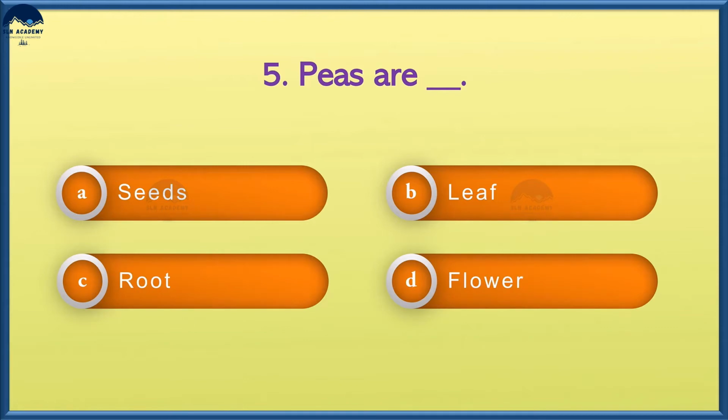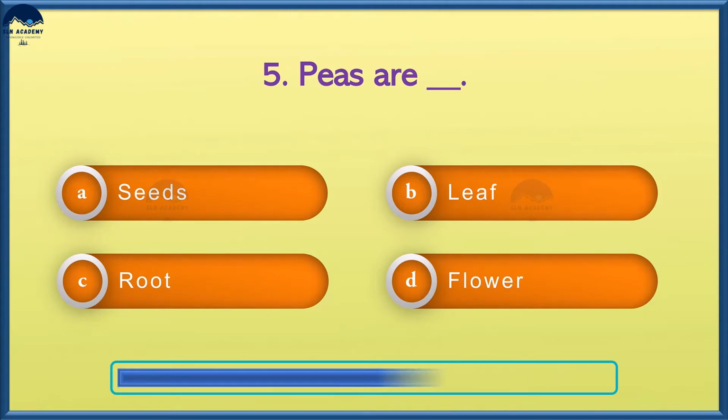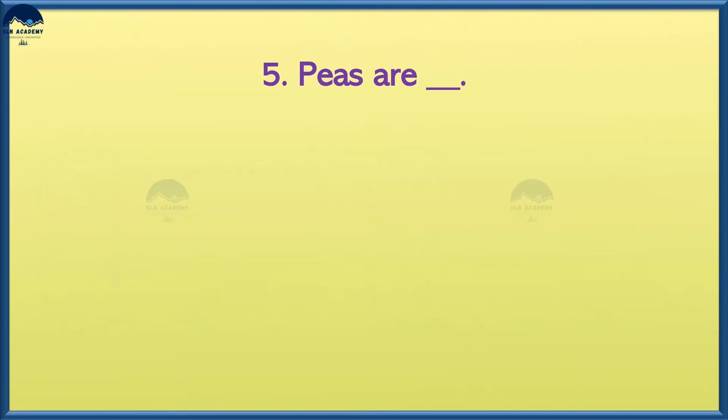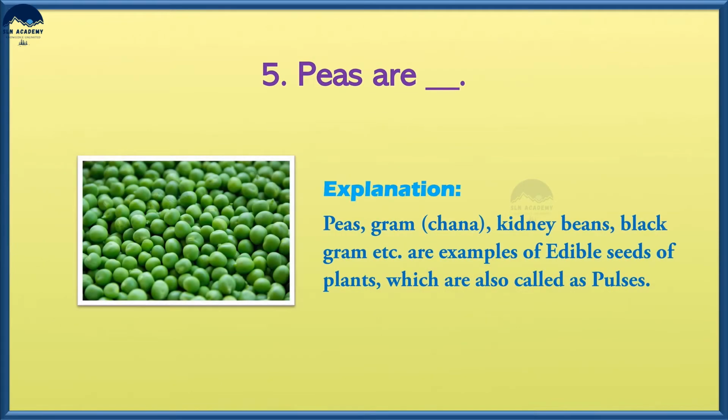Peas are option A, seeds, option B, leaves, option C, roots, and option D, flowers. And the answer is option A, seeds. Peas, grams, kidney beans, black grams, etc. are examples of edible seeds of plants, which are also called as pulses.